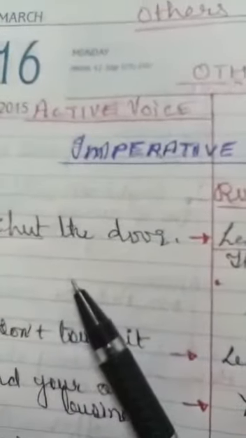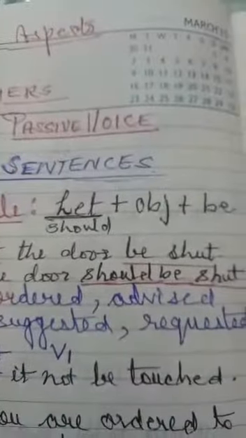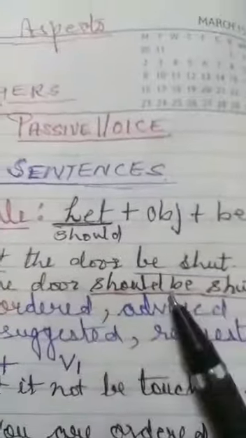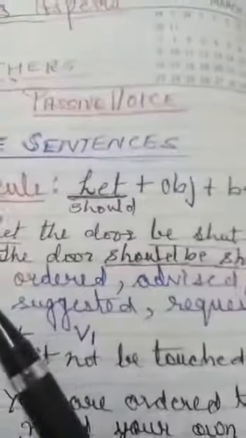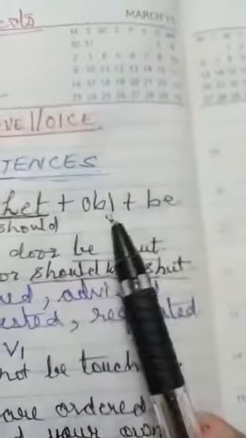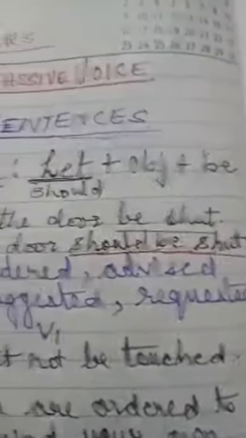Shut the door. So it can be converted into the passive in two ways. Let the door be shut. Okay, let the door be shut by you. Let the door be shut by someone, or you can close it up to here only. Let the door be shut, or the door should be shut. Okay, let plus object plus be. So let the door be shut or the door should be shut. Okay, by you or by someone. If you want to add, you add, otherwise no problem.